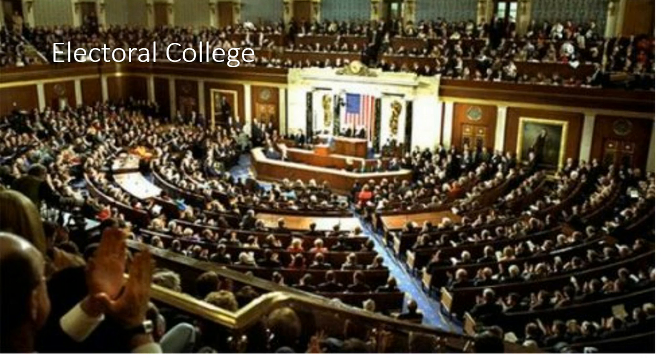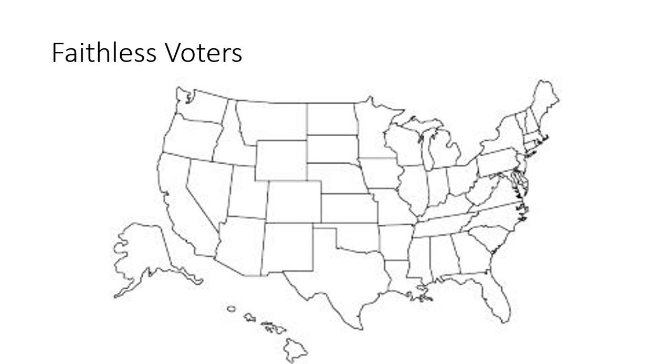Now, these can be chosen from somebody that has been working in the political party for a long time. It could be somebody that's really trusted, one of the friends of one of the people that work there. And some places even hold a convention where they actually nominate people to do this. It's just different things, and usually they always vote for who they're supposed to. But the problem is that they're still not always bound to vote that way. They could actually vote for whoever they want.